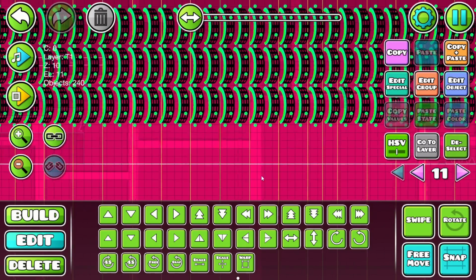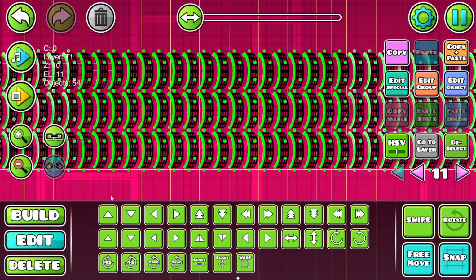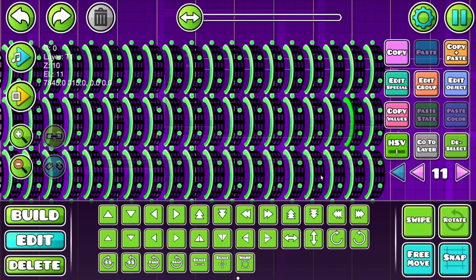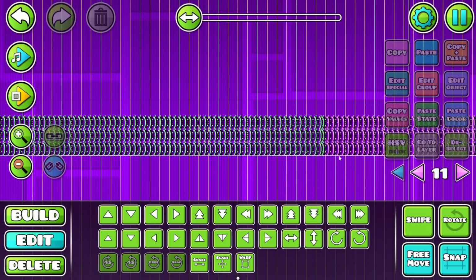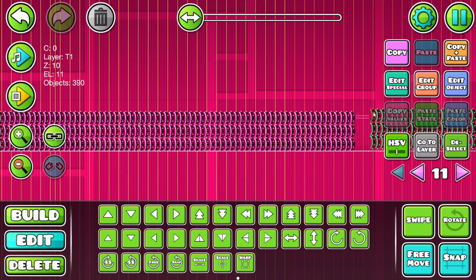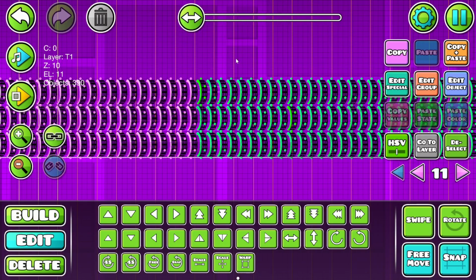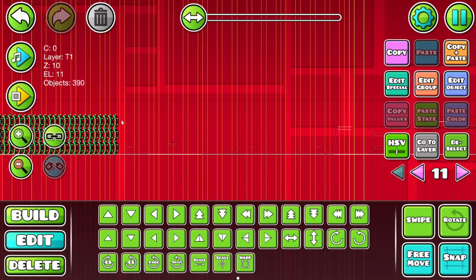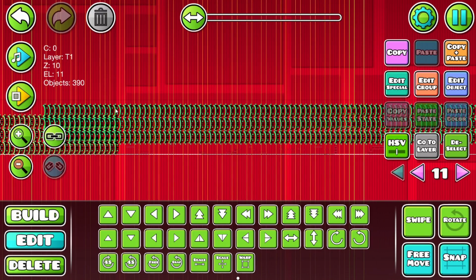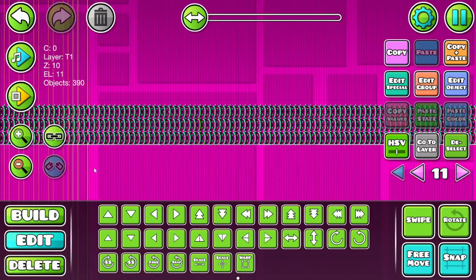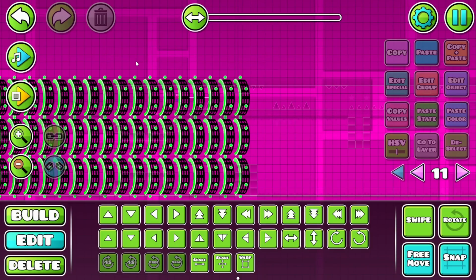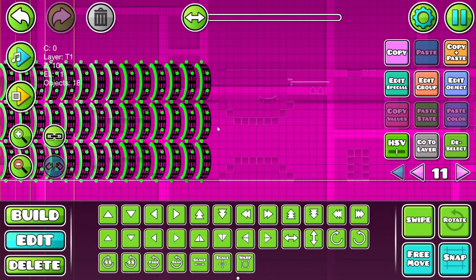So here we are at the ship part now. We're gonna do the same thing basically, but with massive ship portals instead of cube portals. And then back to the cube portals. Luckily, because we're doing this with levels that are pretty early on, this won't be that bad because there's not that many game modes. This would suck to do on like Finger Dash or Deadlocked or something like that. So I'm glad we're not. And then here we have the last ship part.